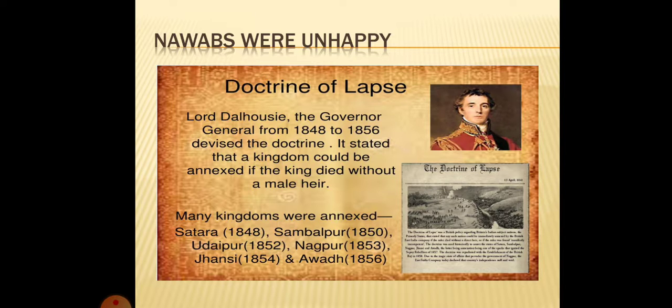Second, Nawabs were very unhappy. When the Britishers entered India, they took away all the powers of kings and Nawabs of India. Many unjust laws were passed by the British, like the Doctrine of Lapse. Now, what was this Doctrine of Lapse? The Doctrine of Lapse said if any ruler died without leaving a male heir, his territory would pass on to the British hands. So, this Doctrine of Lapse made Nawabs very unhappy.